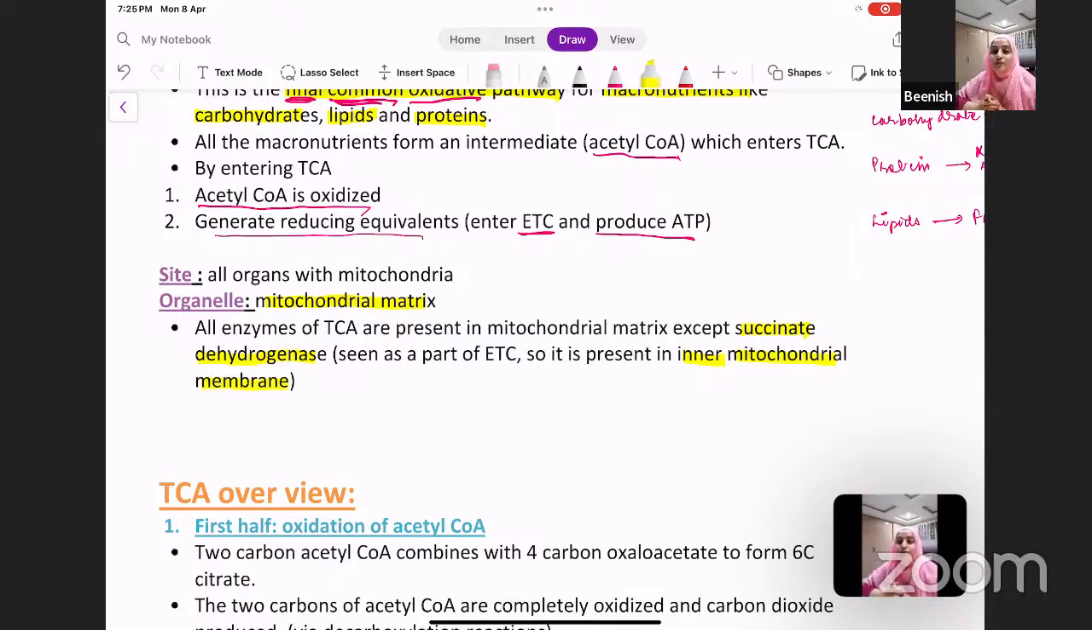membrane. So sometimes you might get an MCQ where it says which of the following TCA enzymes are not present in the mitochondrial matrix, and you will have multiple options, out of which you will have to mark succinate dehydrogenase because it is not present in the matrix. Instead, it is present in the inner mitochondrial membrane because it is seen as a part of the electron transport chain as complex 2 of ETC.